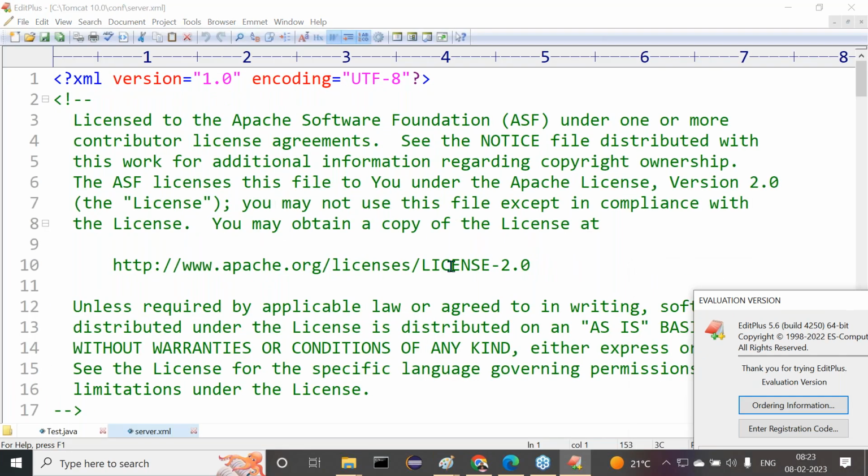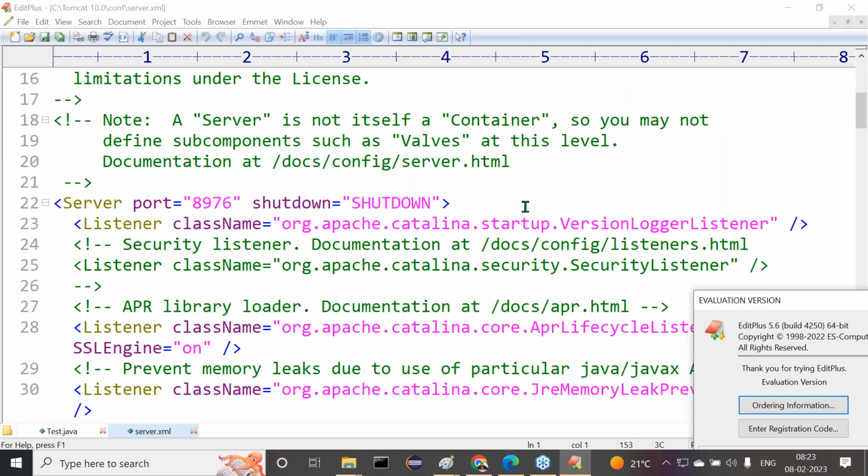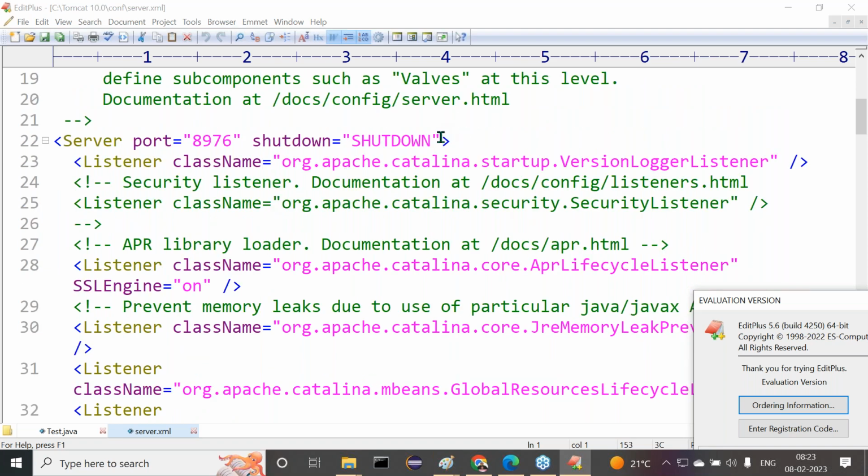This XML file is giving clarity on all the configurations. For the shutdown process, what is the port number? 8005 is the default. If it is -1, even our Tomcat server will not start. If the shutdown port is -1, it will just come and close. It blinks, right, sir.